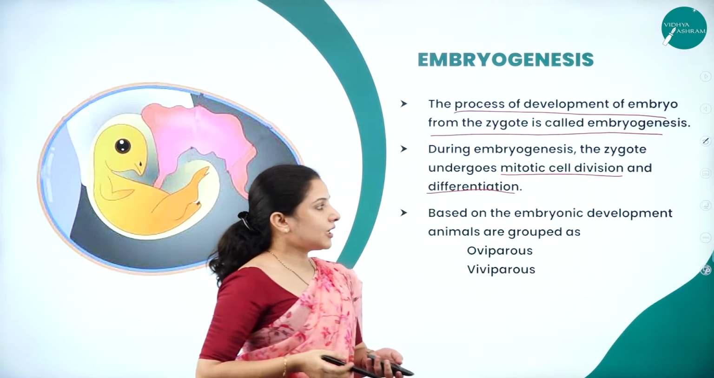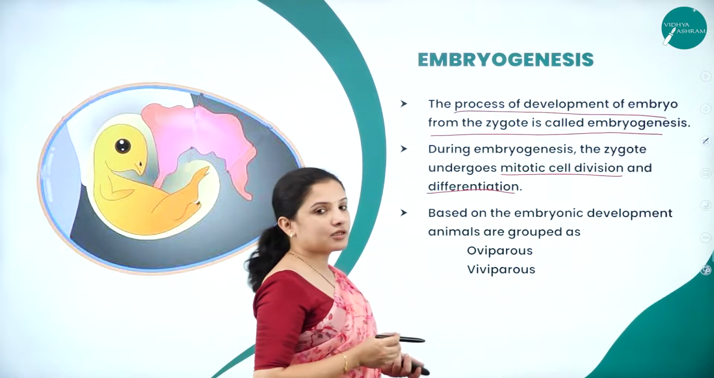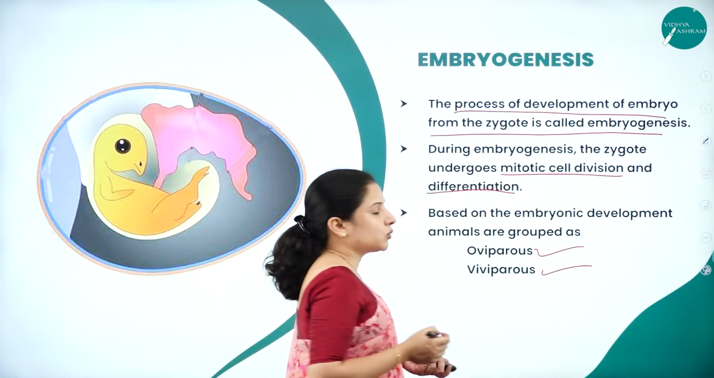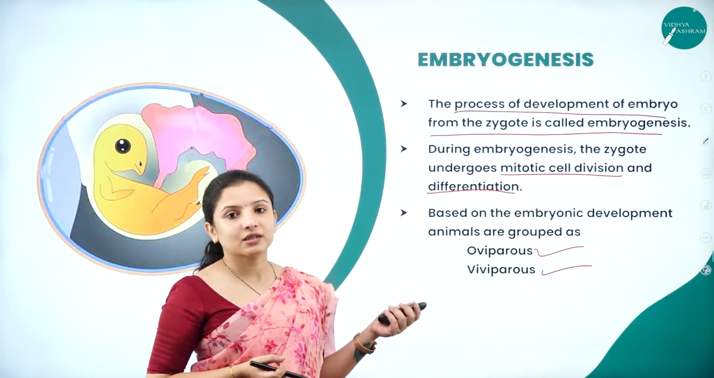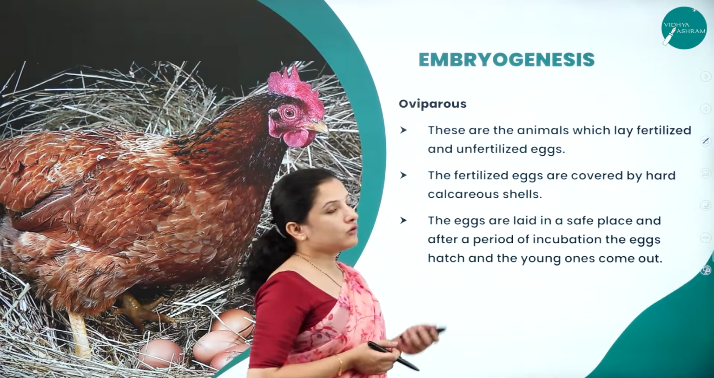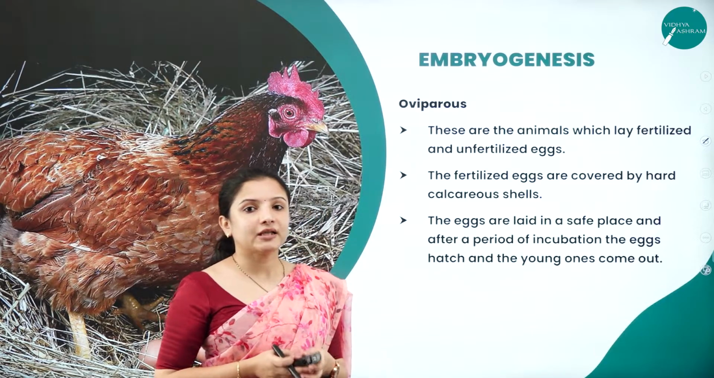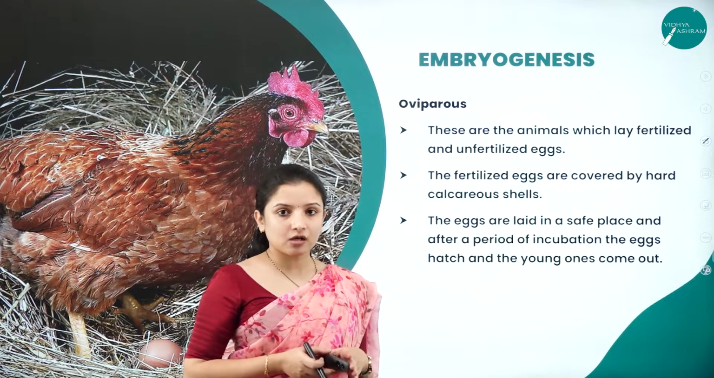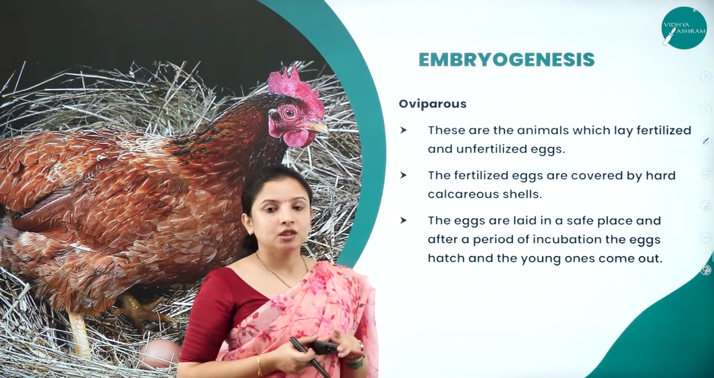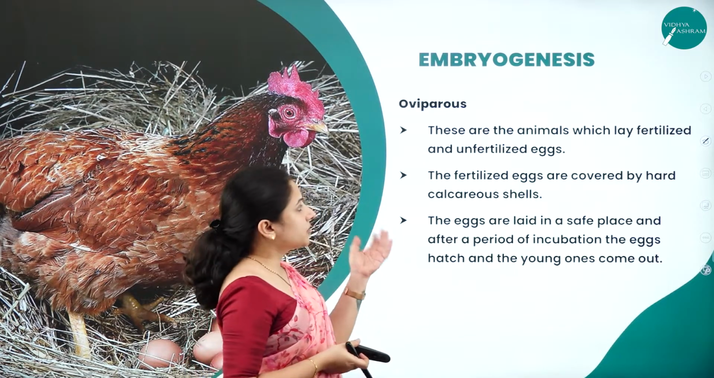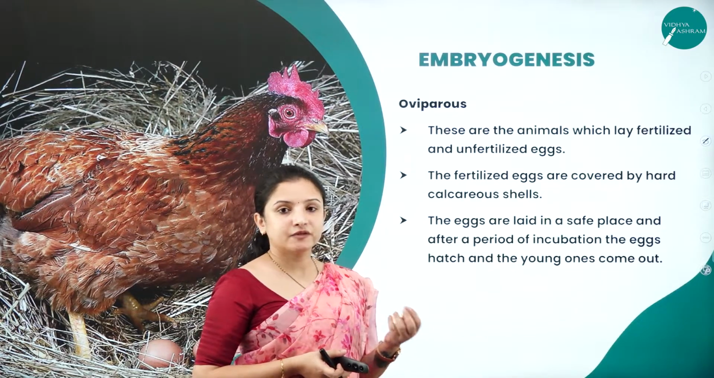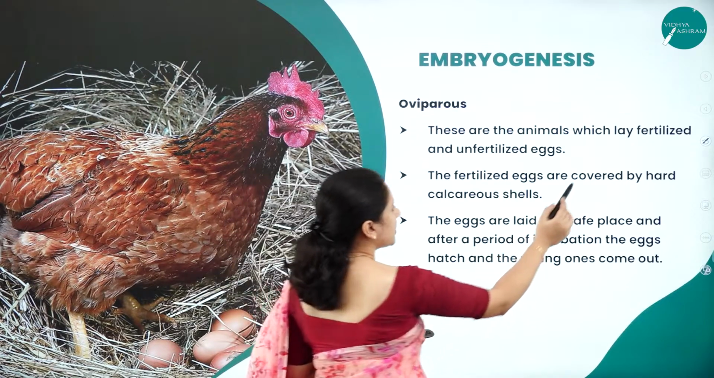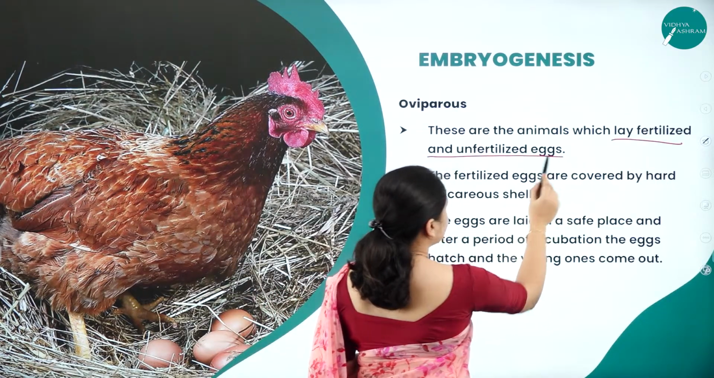Based on the embryonic development, the animals are grouped into two types. One is oviparous animals and the other is viviparous animals. So what are these? We shall look into it. Oviparous animals are the animals that give rise to young ones by laying eggs. So they are called oviparous. The best examples are birds and some of the reptiles, right? They are oviparous. These are the animals which lay fertilized and unfertilized eggs.